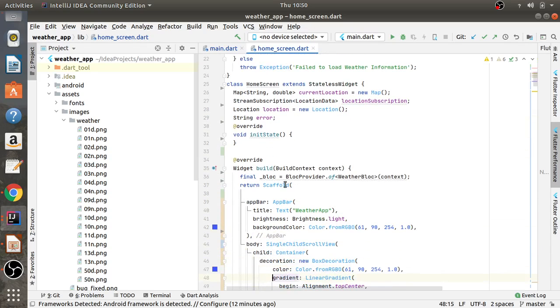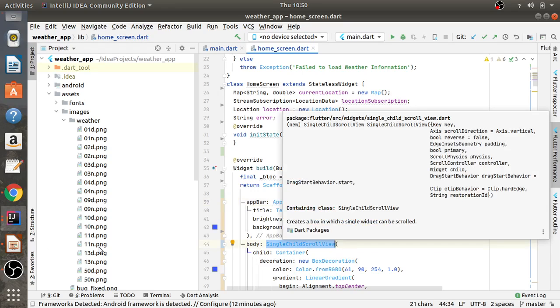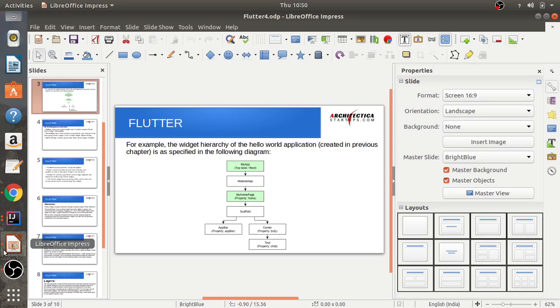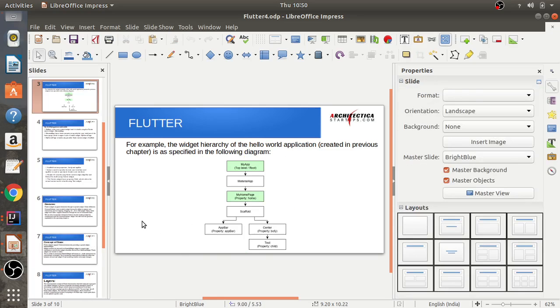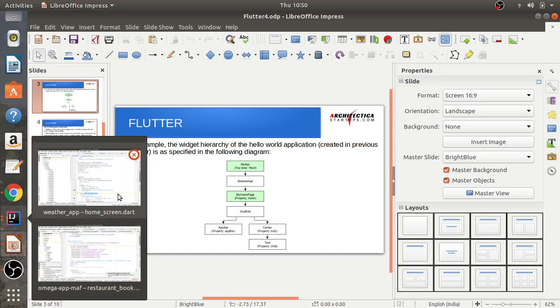Under that we have a number of widgets, like app bar for the app bar, and for body we have scroll view. So here this scroll view will come under this center. So that's up to us now how we want to make the app. And this text we have container here, I guess.